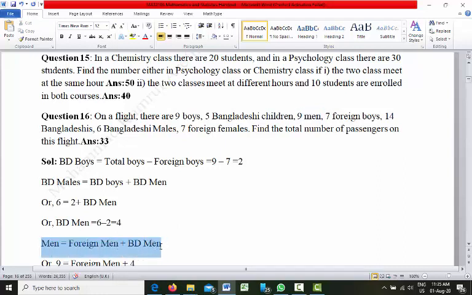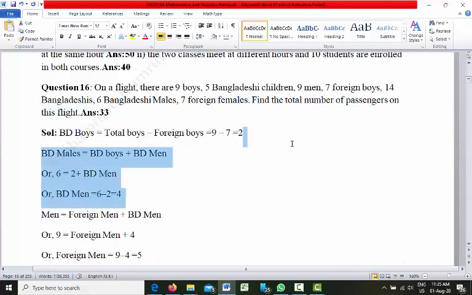From the question we see that we have a total of 9 men on the flight, and among these 9 men, the Bangladeshi men we got is 4. So foreign men will be 5.